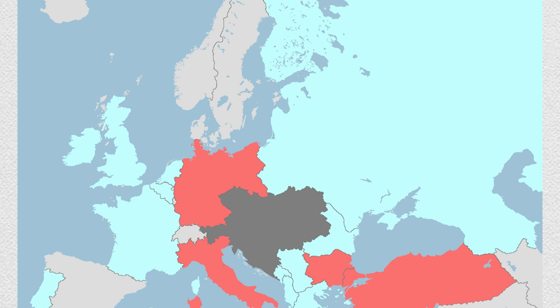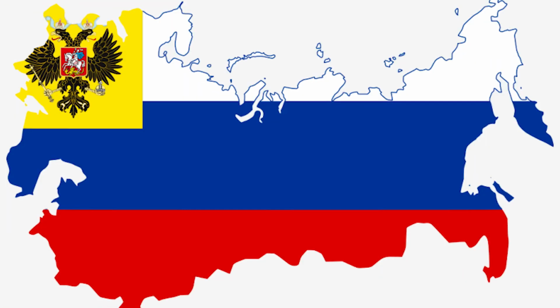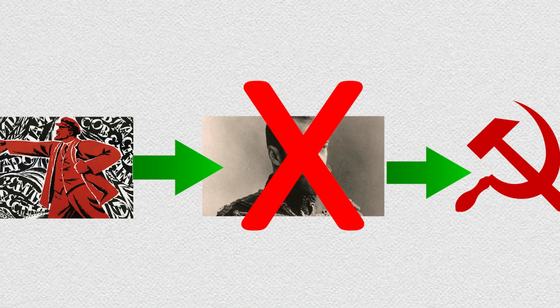As for the victors of World War I, the world stage would look much different than it did in our timeline. One of the most prominent features of this new world would be the continuation of the Russian Empire. In our timeline, Lenin used the fact that Russia was losing the war as a platform to sprout his revolution, overthrow the Tsar, and establish communism. He wouldn't be able to do that in this timeline, as the Russian people would see a victory in the war. Despite this, I would still expect some form of a communist revolution to break out within the Russian Empire.